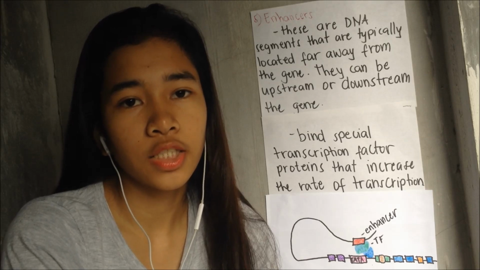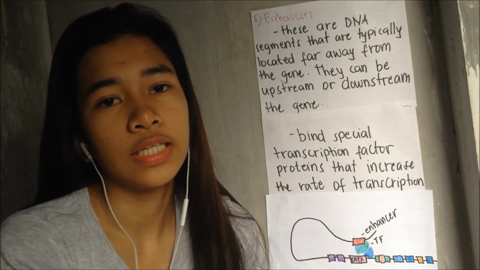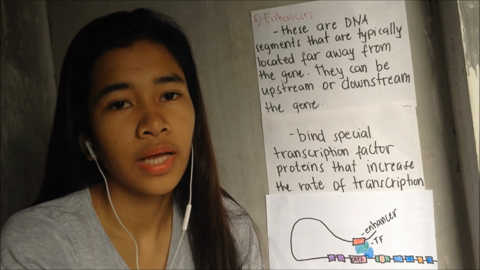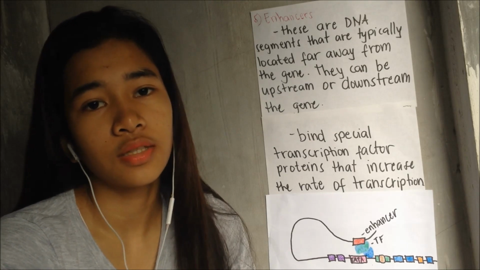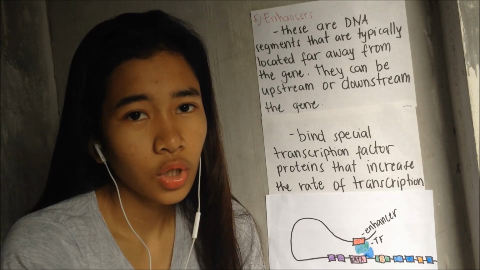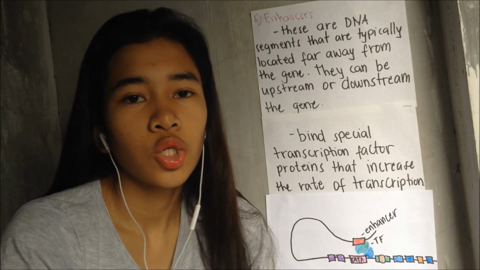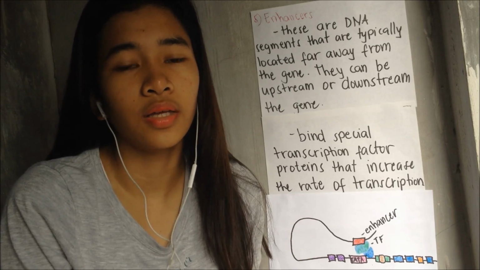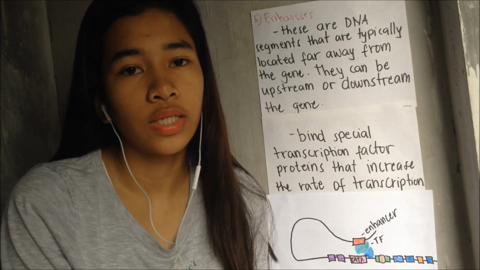Now, the enhancer can actually increase the rate of transcription once the binding takes place, and that stimulates the transcription of that particular gene. So this is one method by which eukaryotic cells regulate gene expression.